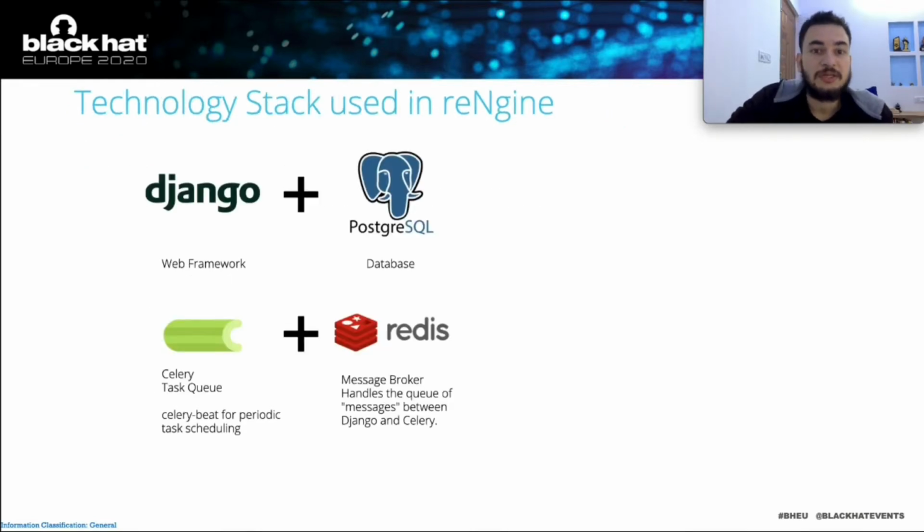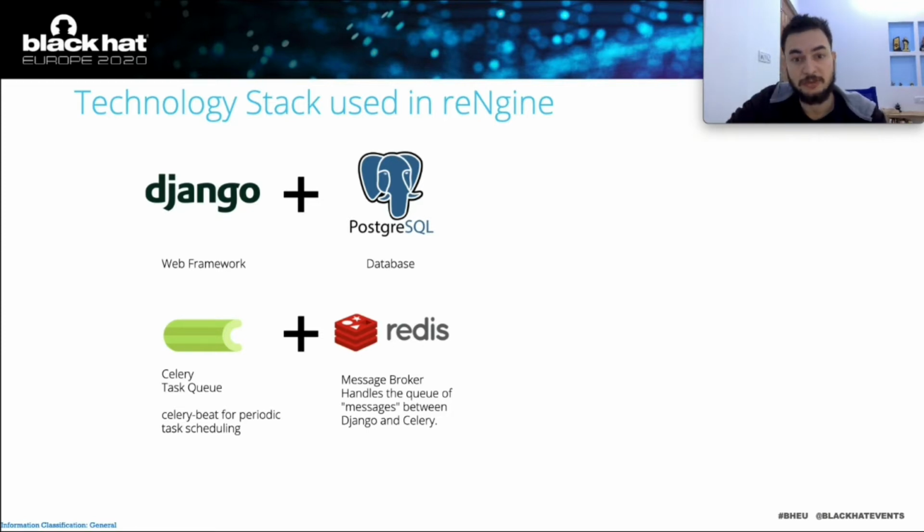So let's move into the technology stack. reNgine uses Django as a web framework. Most of the logic is written in Python, and Django serves the purpose of web framework. We currently use Postgres as a database. In the future, we are planning to bring support for remote database as well.